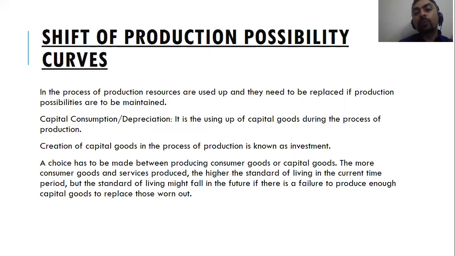If you want a lot of consumer goods today, you will be compromising on your future, right? So as they say, if you enjoy a lot of vacations, and if you enjoy buying stuff right now, in future you might not have a lot of savings, and you might not have a lot of money to sustain your lifestyle. So you will have to have a balance. You have to have consumer goods as well as capital goods in your economy, so that your living standards in the present and in the future can be sustained.